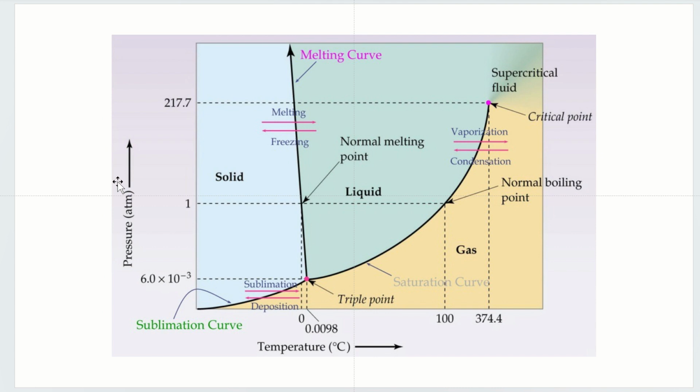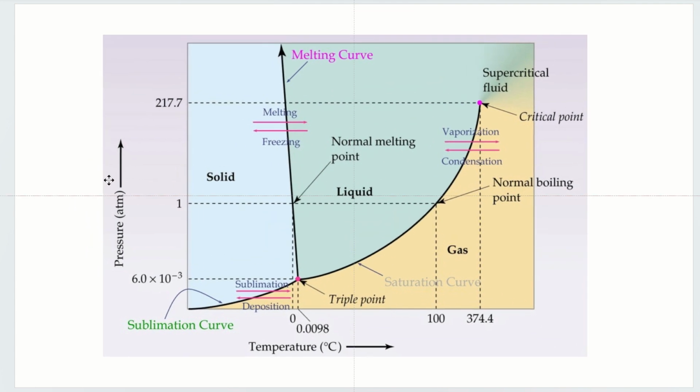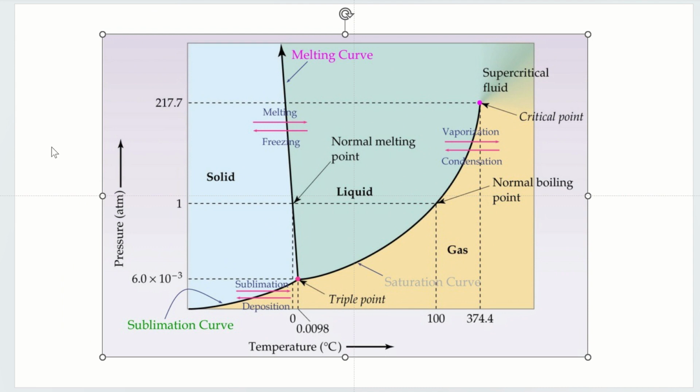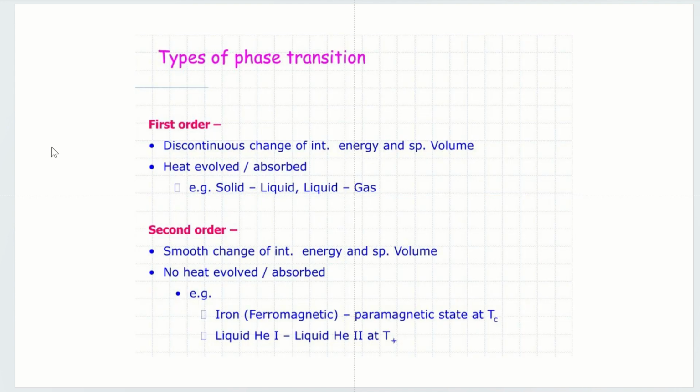Here I want to show you the phase transition graph from one state to another, solid to liquid to gas. Solid-liquid transition is known as melting and freezing. Solid-gas transition is sublimation and deposition. Liquid-gas transition is known as vaporization and condensation. At the triple point, you will see all three states. You will see the melting curve, the normal boiling point, and the critical point, and at different temperatures and pressures you will see different points.